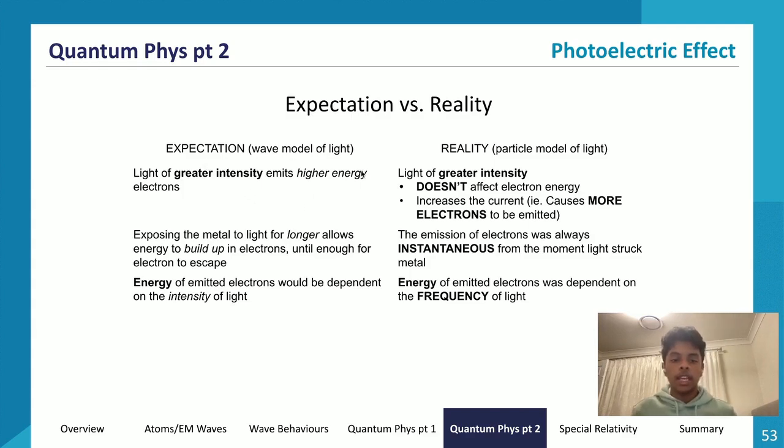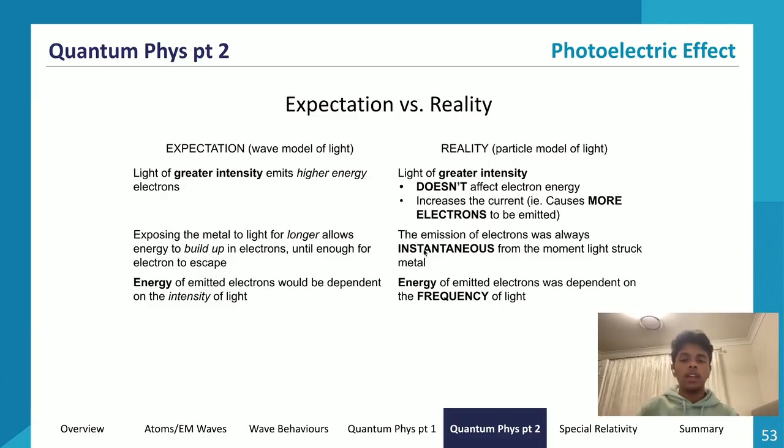The energy, or the kinetic energy, of these electrons would not increase. So photocurrent would increase, photovoltage would not increase. Then we'll look at the next point, which is what we said was, we said that if we expose the metal to light long enough, we would build up energy in the electrons so that they would escape eventually. Well, that's false as well, because the emission of electrons was always instantaneous from the moment light struck the metal.